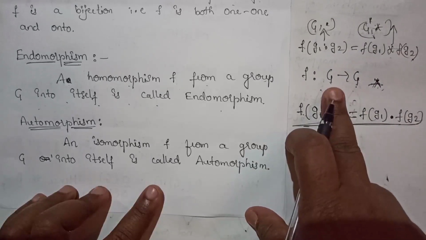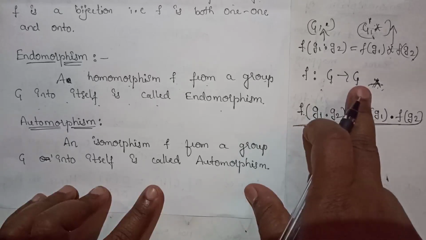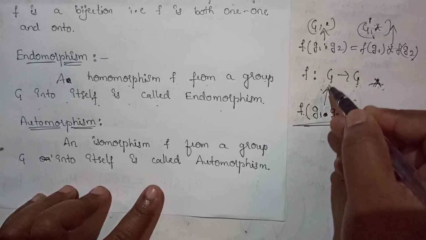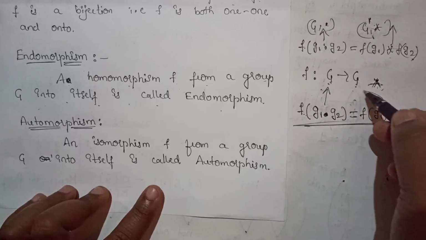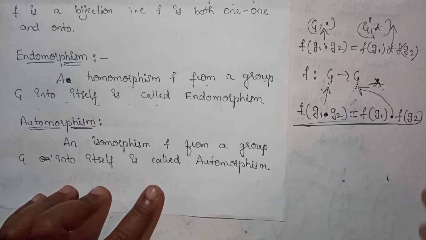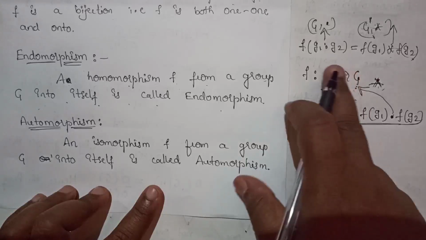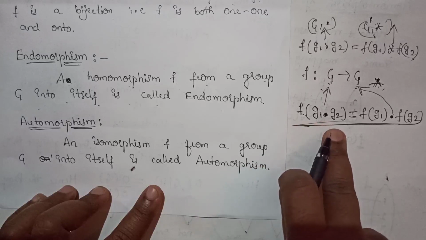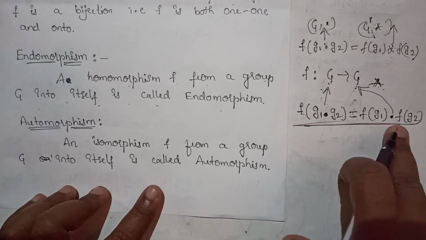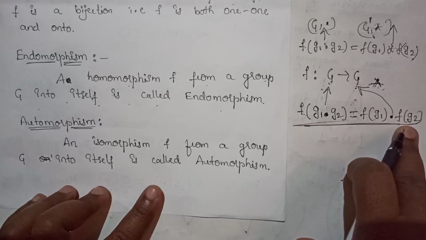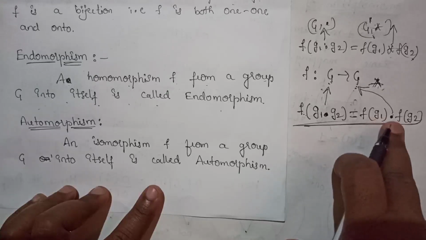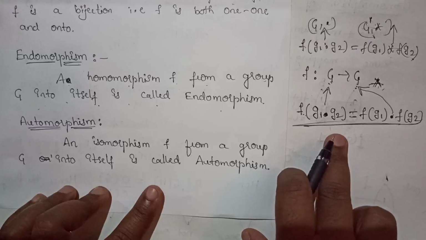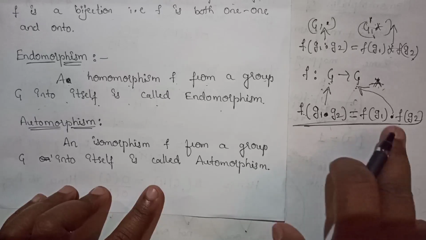Since we are using the same group G for both, we have to use the same binary operation for both. Therefore we can write it as F of G1 dot G2 equals F of G1 dot F of G2. This type of homomorphism is called the endomorphism.